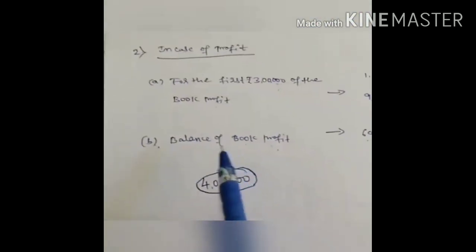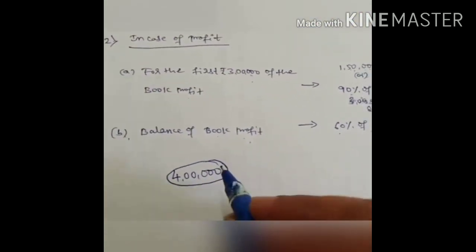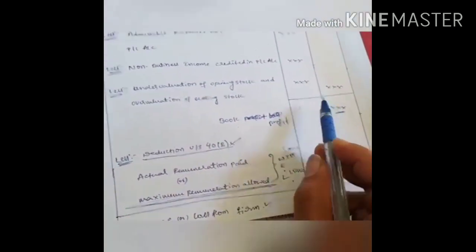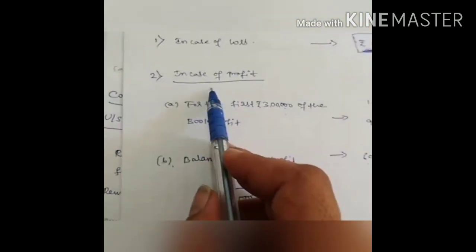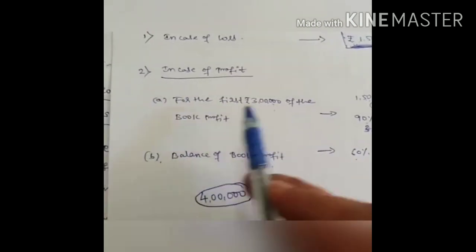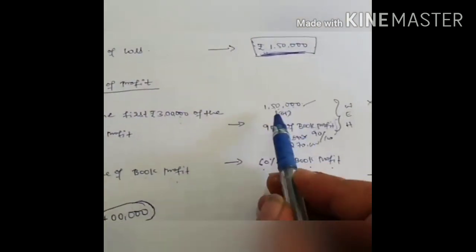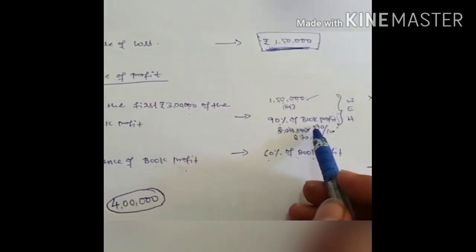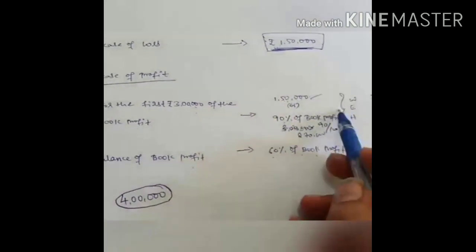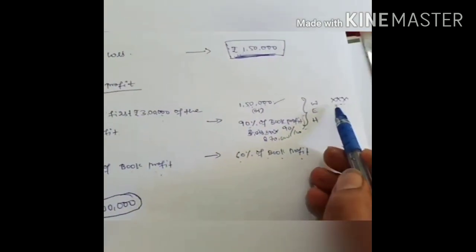Okay, let's learn with an example. Let's assume the book profit of the business, after adding and subtracting, is 4 lakh. It is a profit, right? For the first 3 lakh of the book profit, we take 1,50,000 or 90% of 3 lakh, which is 2,70,000. Whichever is higher, 2,70,000, you write here.